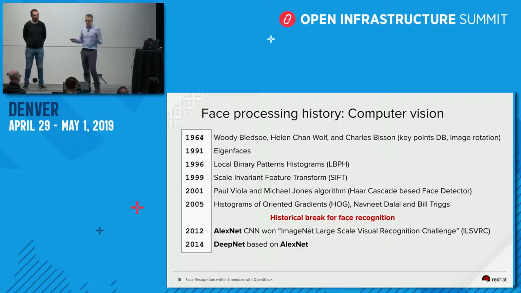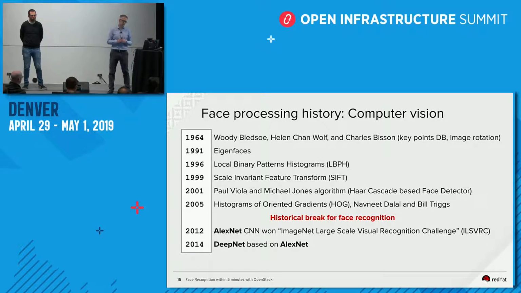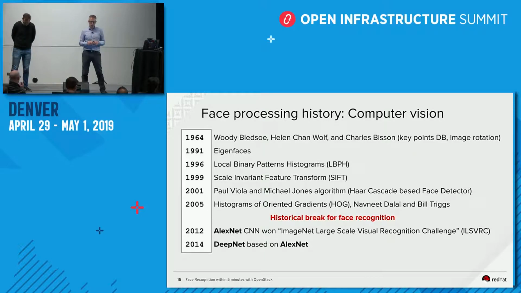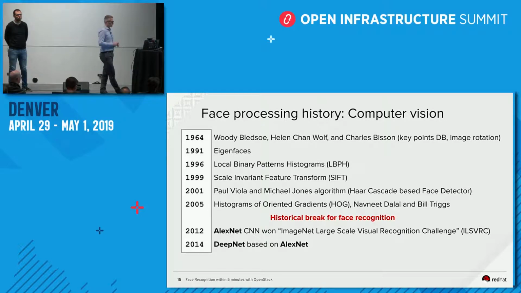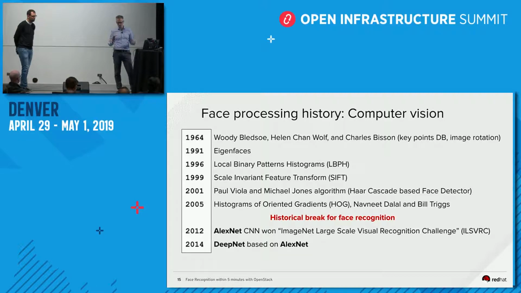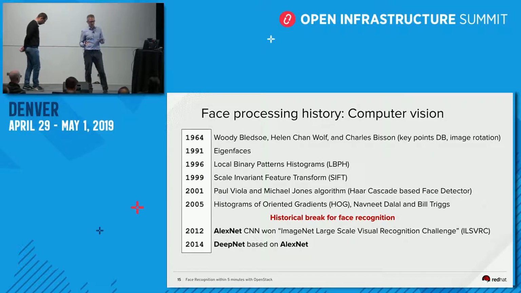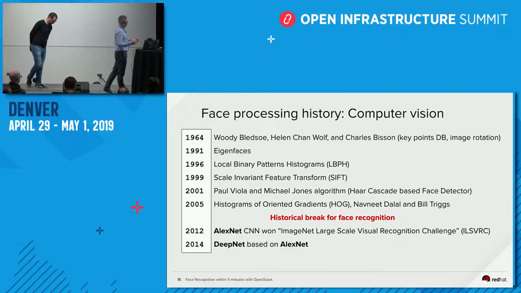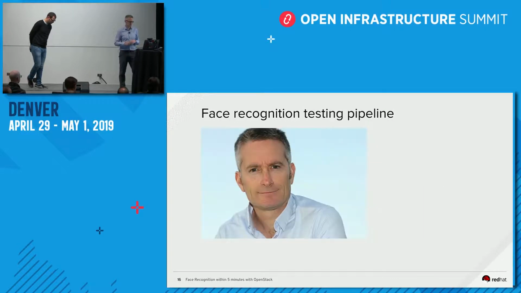After that, lots of teams worked on the topic, mostly using classic algorithms, but there was a big historical break for face recognition with a competition called ImageNet in 2012, where a team with AlexNet won this challenge. It was based on a convolutional neural network, and this algorithm was really a revolution and greatly increased the accuracy of face recognition. One of the first algorithms based on AlexNet is DeepNet, and DeepNet was the first face recognition algorithm.